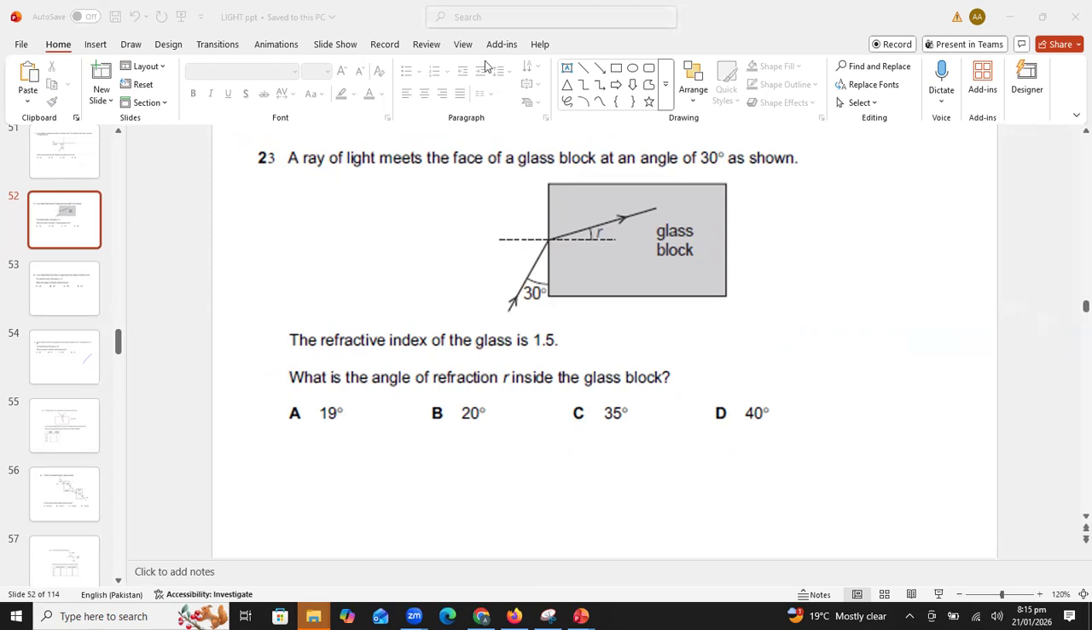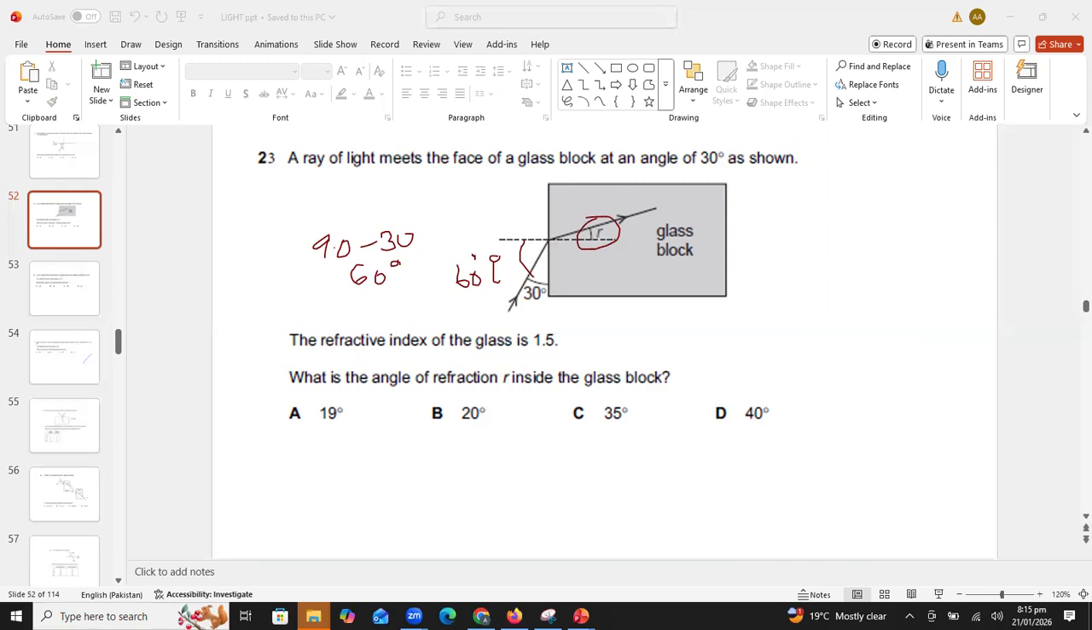In question number 23, they are saying a ray of light meets the face of a glass block at an angle of 30 degree as shown. So you can see, beta, 30 degree is not the angle of incidence, because the angle of incidence is the angle between the incident ray and the normal. So this is the angle of incidence. How will we find this angle? 90 minus 30, we will get 60 degree. So 60 degree is basically the angle of incidence and this R is the angle of refraction.